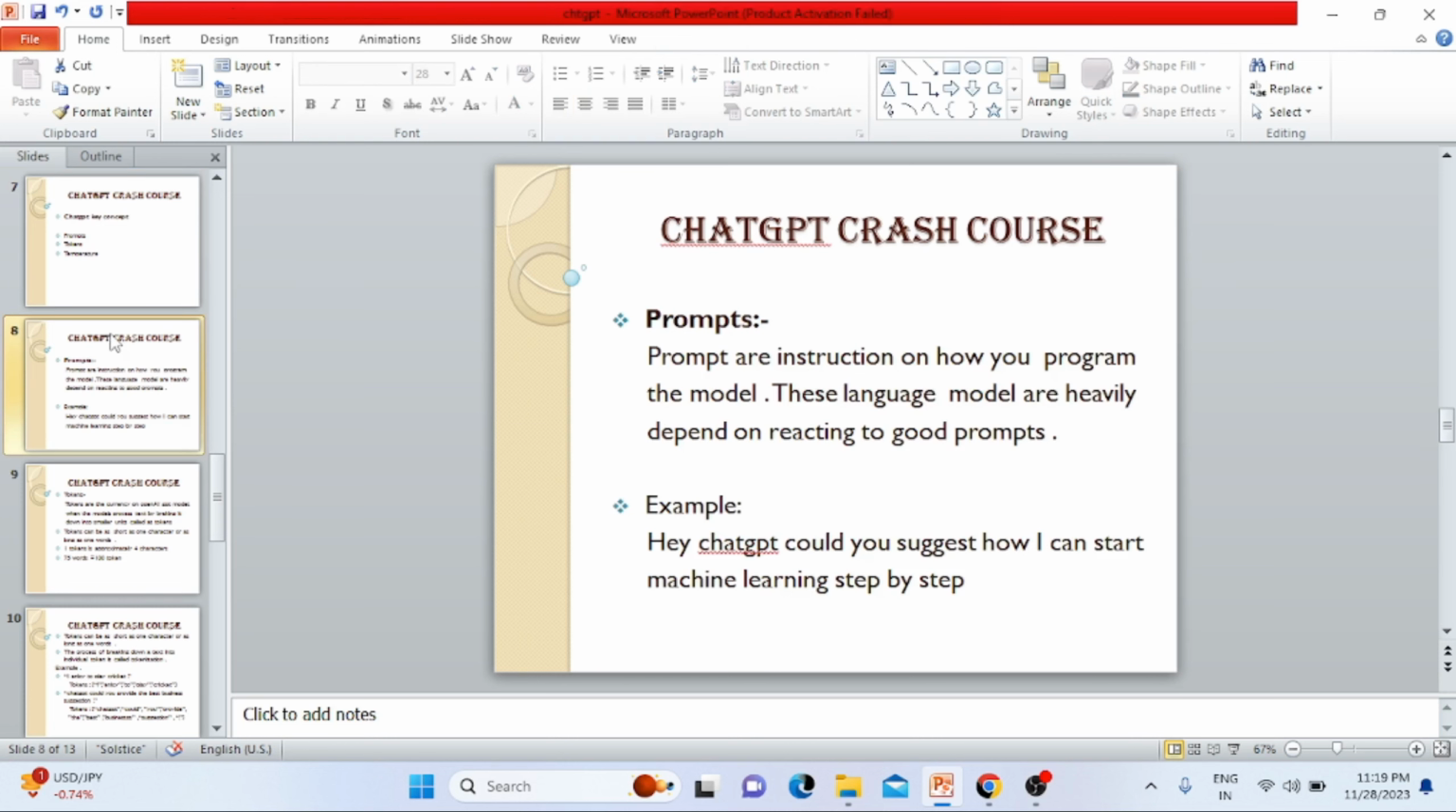So what is a prompt? Prompts are instructions on how you program the model. These language models depend heavily on reacting to good prompts. So it mainly depends on what you are writing in the prompt, and the GPT-3 model responds according to your prompts. So I will show you some examples.